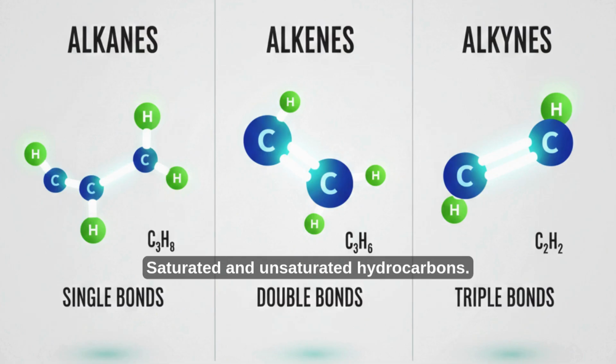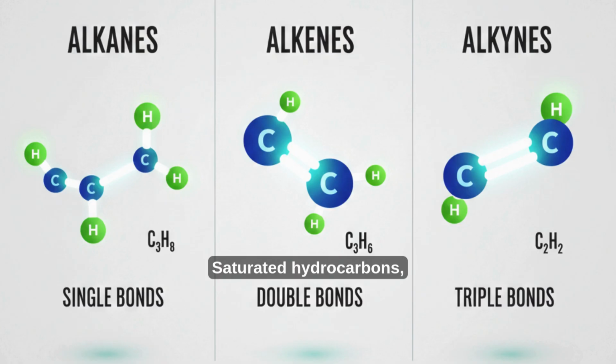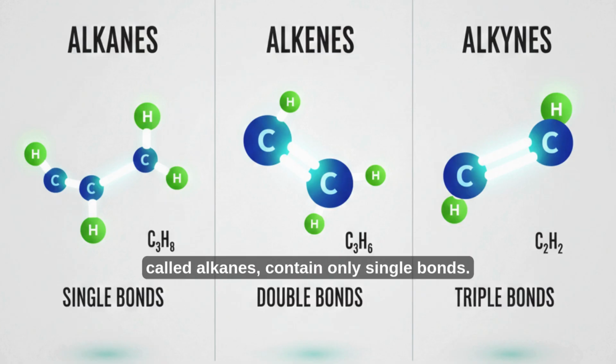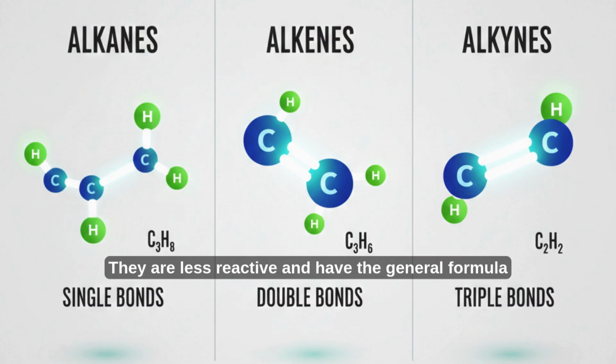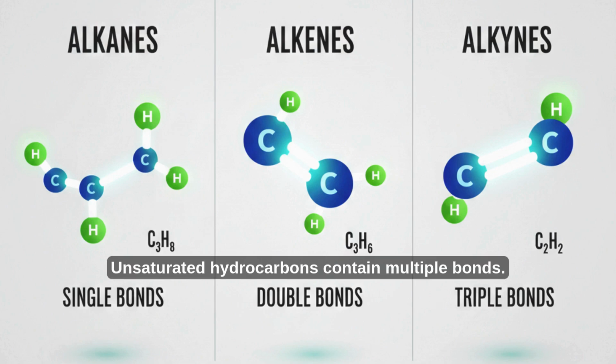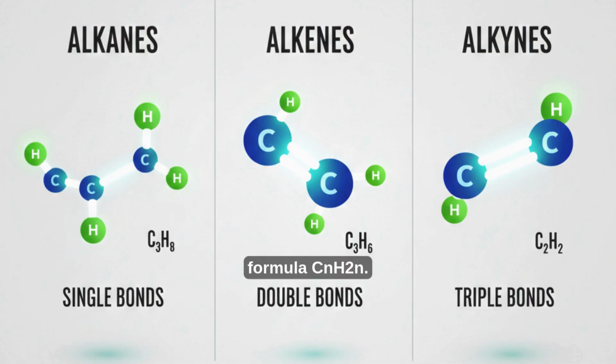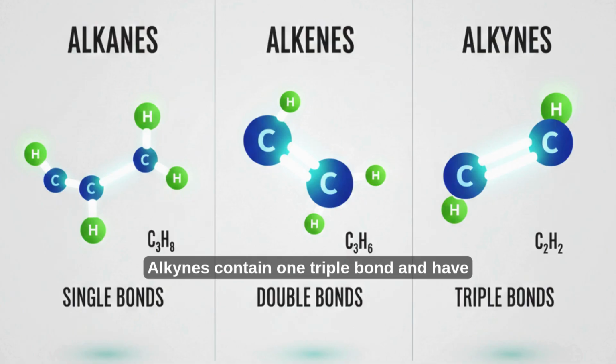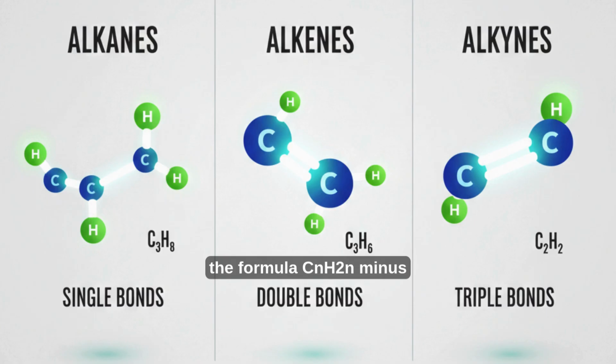Saturated and unsaturated hydrocarbons. Saturated hydrocarbons, called alkanes, contain only single bonds. They are less reactive and have the general formula CnH2n+2. Unsaturated hydrocarbons contain multiple bonds. Alkenes contain one double bond and have the formula CnH2n. Alkynes contain one triple bond and have the formula CnH2n-2.